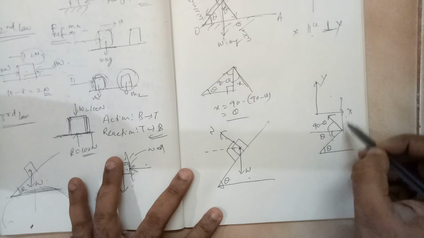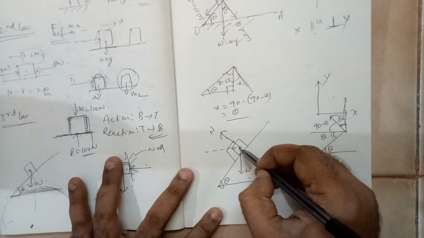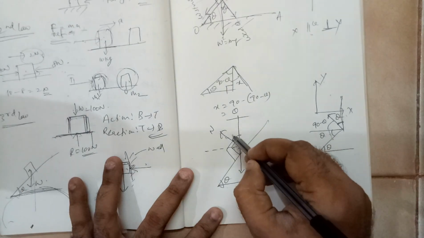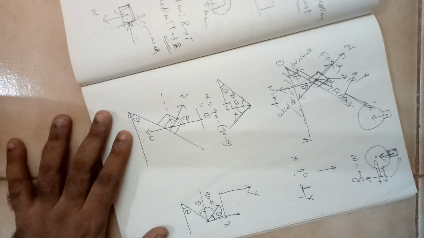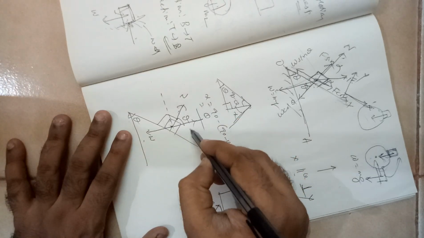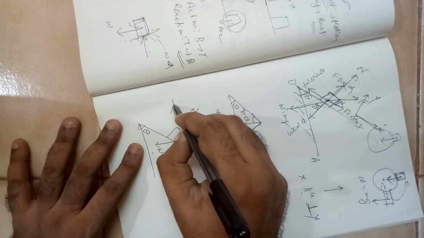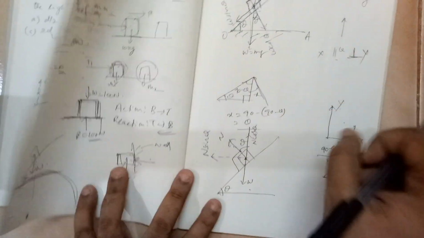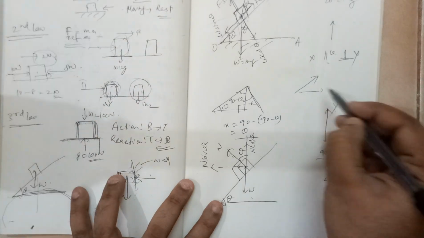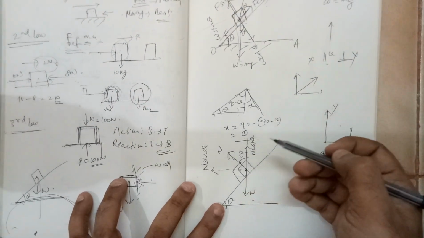So if you draw a perpendicular here, this will be theta. That means if you extend this line, this angle will be theta. So now you see like this. This is N, so this is N cos theta, and this is N sin theta. Why I am rotating and showing is because you know how to resolve this, right? Once you get used to it, no need to do all this.